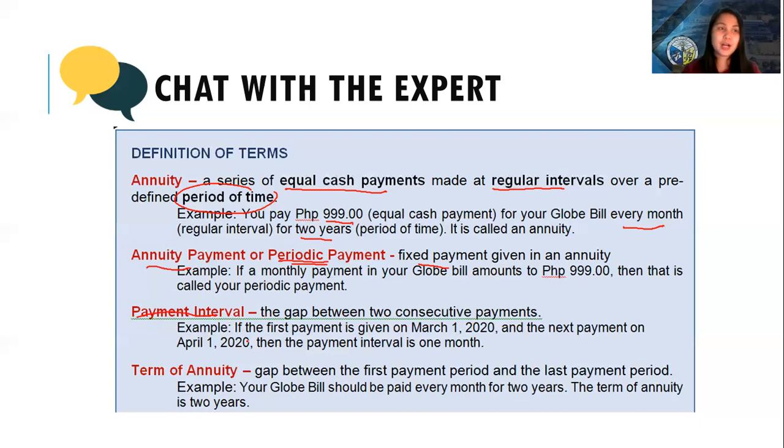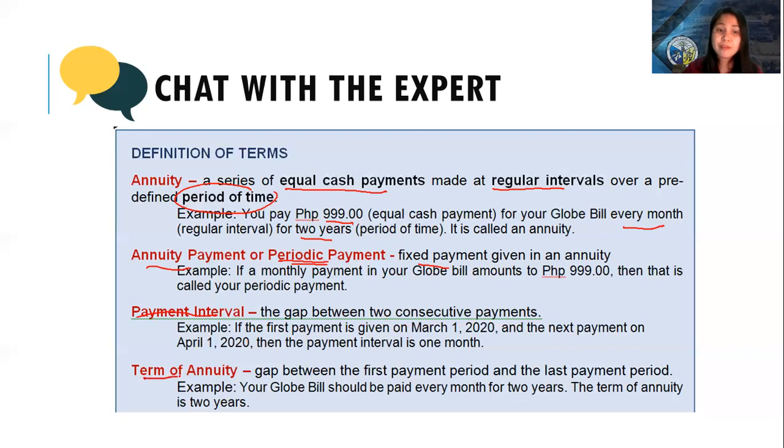I think you have commonly heard about paluwagan. Like for example, ice cream paluwagan. How often do we pay? Every 15 days. So that 15 days is what we call the payment interval, or we call it bi-monthly. Or in a paluwagan, you need to pay every month. So that month is called the payment interval.